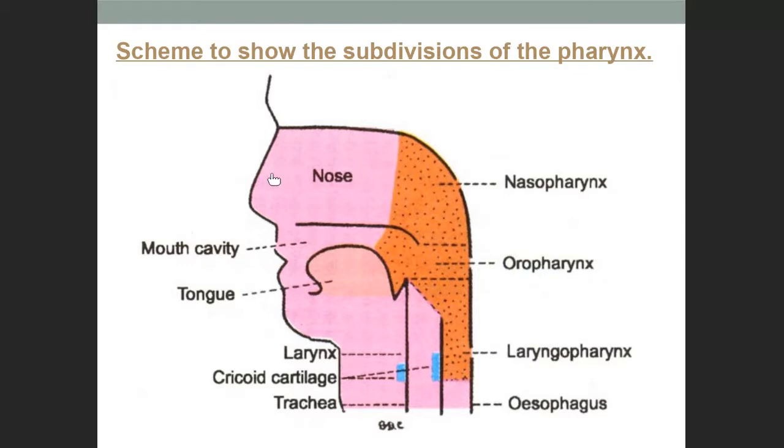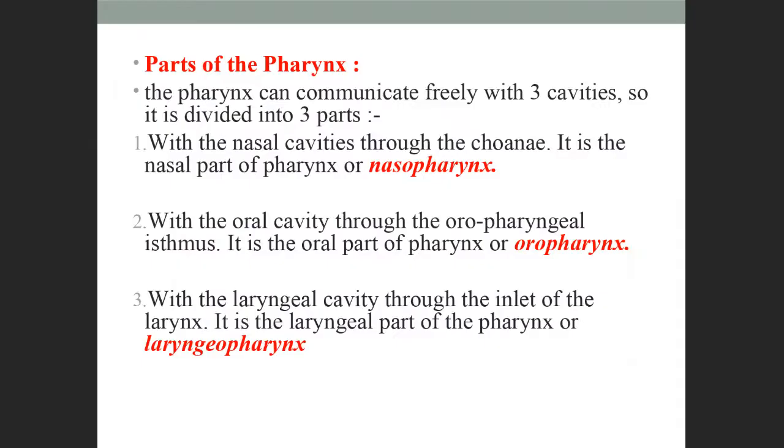The structure behind the nose is called nasopharynx, the part behind the mouth cavity or oral cavity is called oropharynx, and the part behind the larynx is called laryngopharynx. Next, in this slide it is the same thing we told. The nasal cavity contains the concha.